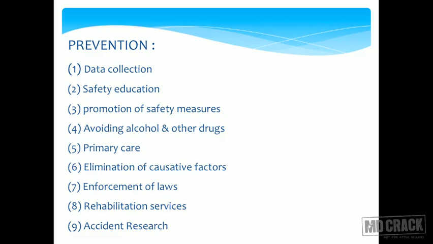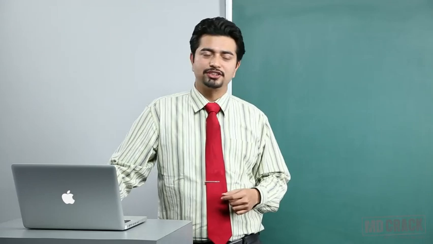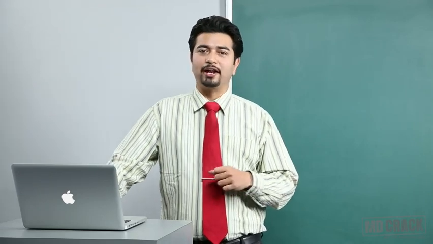So this is accident research, prevention of accidents, and steps like isolation or reduction of disease morbidity through surveillance of health problems. So all of this is coming under accident research. With that, we finish off accidents, coming to the next small topic, that is of blindness.